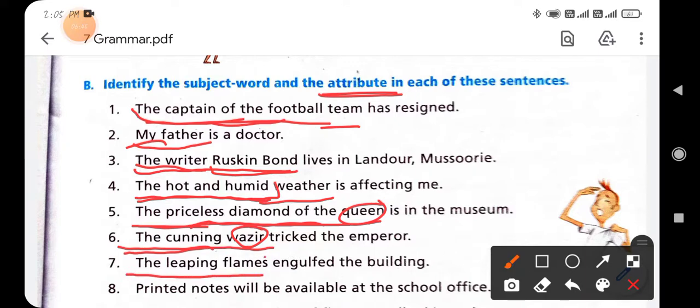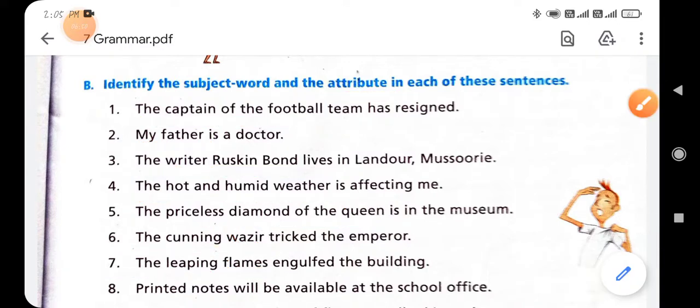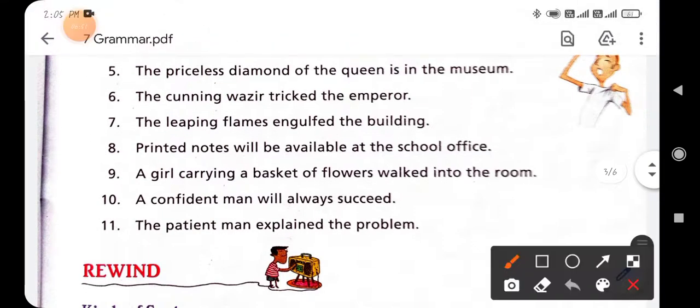Okay, and flame is the noun word, and the rest of the words will be the attribute. So you will underline it. Next is: printed notes will be available at the school office. So you will underline the words printed notes, and notes is the subject part, and the rest will be the attribute. It means printed will be the attribute.